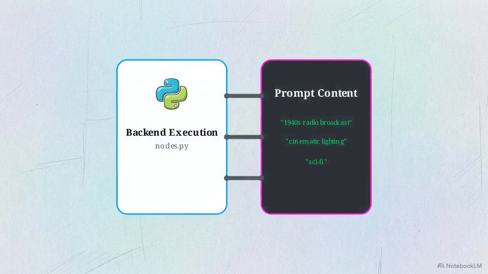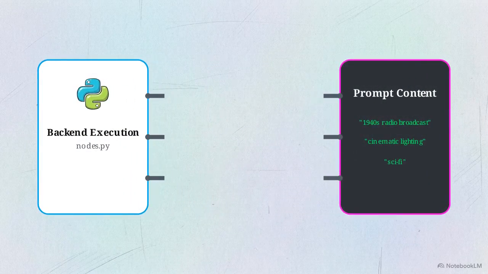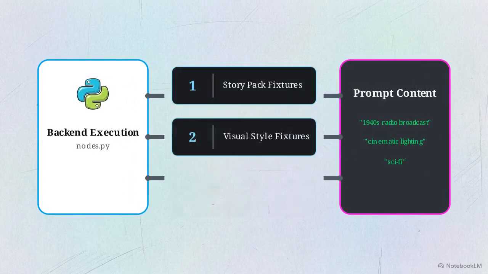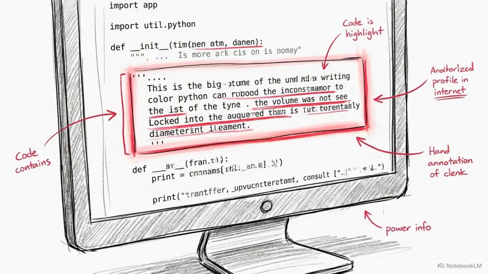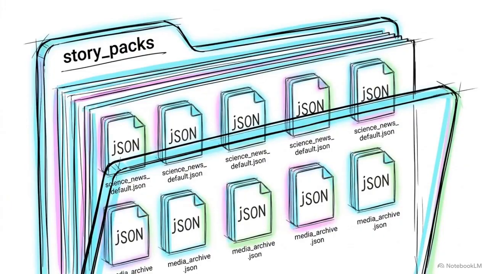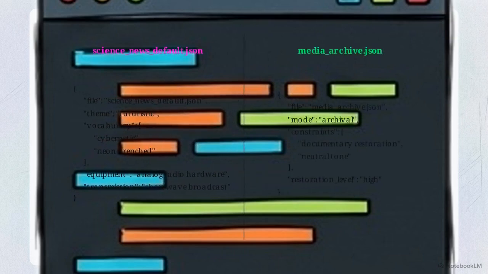To permanently decouple the prompt content from the back-end execution logic, we are implementing a three-stage engineering strategy. The first target is the removal of all monolithic string prompts from the existing Python codebase. We replace them with story pack fixtures. These are isolated, swappable instruction payloads stored completely outside the execution code. By shifting away from embedded strings to strictly validated JSON formatting, we guarantee structural uniformity across very different media types.